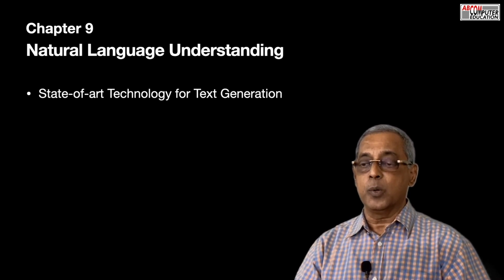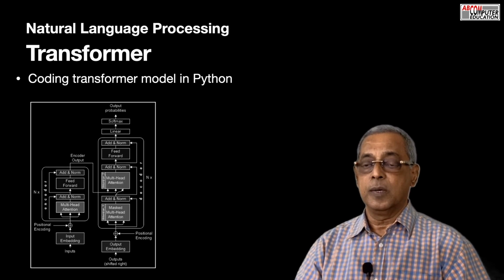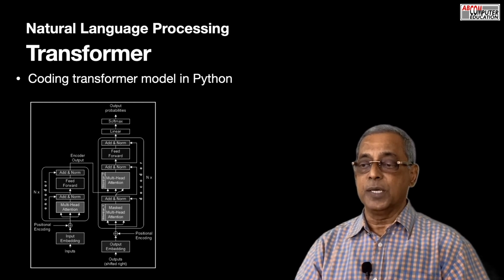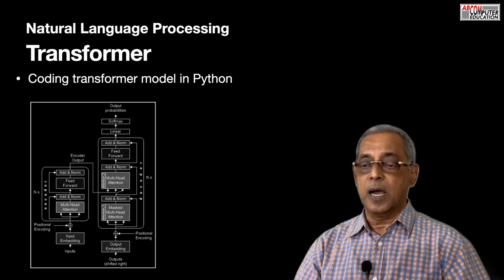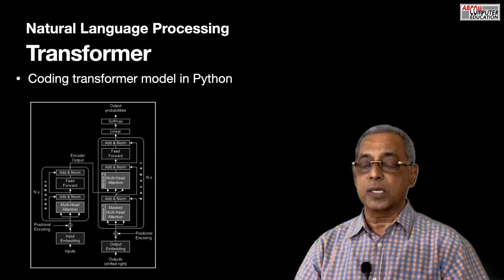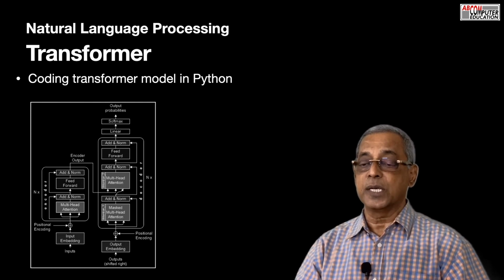It shows you how to define your own machine learning model with encoder, decoder, and attention layers. This chapter takes you into more advanced text generation techniques. Chapter 9 describes the state-of-the-art technology for text generation. It describes the latest transformer-based architecture for natural language processing. A complete in-depth project teaches you how to construct a transformer model on your own in Python and not depend completely on just pre-trained models such as BERT.